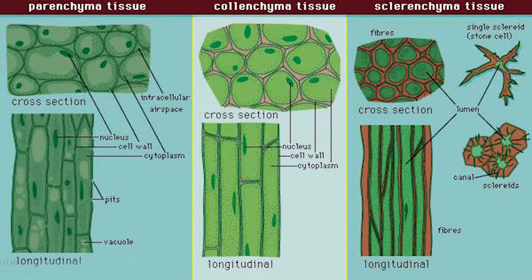Then third type are the sclerenchyma. These are composed of long, narrow cells which have become dead. So you have to keep this in mind that sclerenchymatous cells are dead cells. These cells develop very thick walls due to the deposition of lignin. And the function, this tissue provides strength to the plant parts. It is found in stems and veins of the leaves.